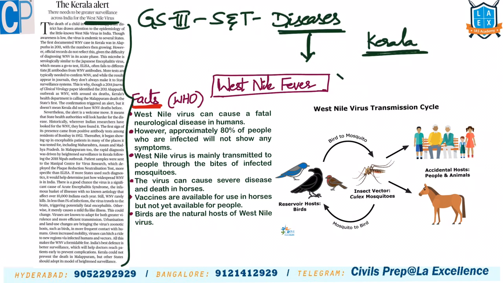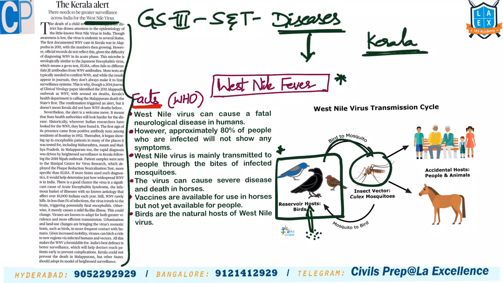We should understand what this West Nile fever is. West Nile fever spreads through a virus. This virus is similar to Japanese encephalitis, in the symptoms etc. Here for West Nile fever, birds act as reservoir. Reservoir means this virus multiplies itself in the birds. Then it spreads to mosquitoes.